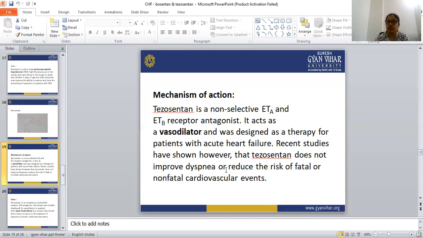Tezosentan is used to relax the smooth muscle in the blood vessels and dilate them, because it acts as a vasodilator, and it is designed as a therapy for patients with acute heart failure. It is a non-selective ETA and ETB receptor antagonist.